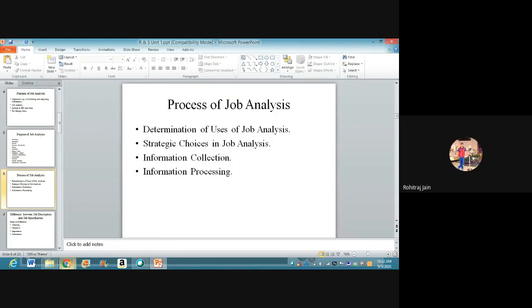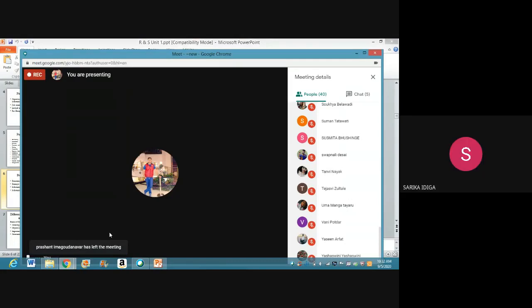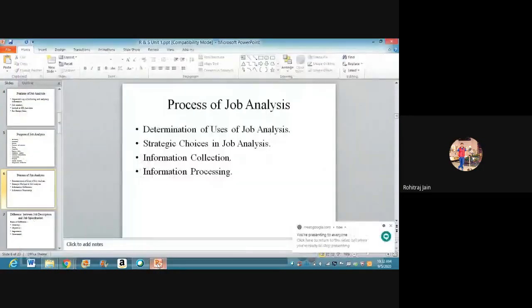Then, questionnaire. Very good. Questionnaire, interviews, then observation. Who just answered? So Sarika. Very good, ma'am. Interviews, observation, questionnaire. Okay. So we can collect the information through these methods; some more methods are there which we'll be discussing in the later part.